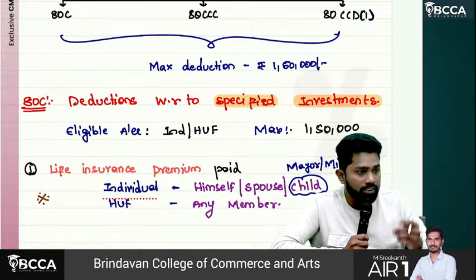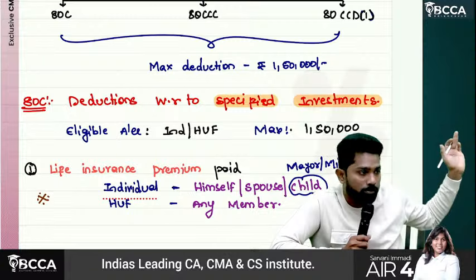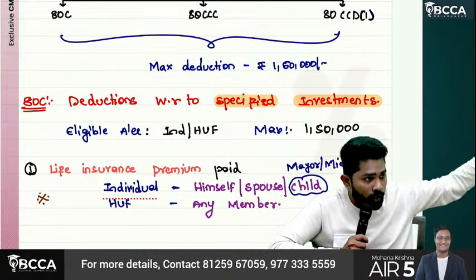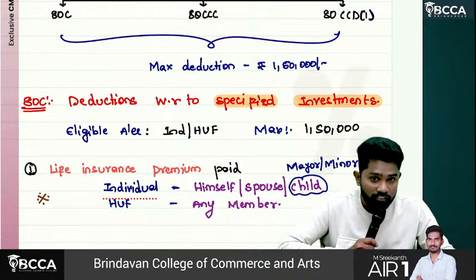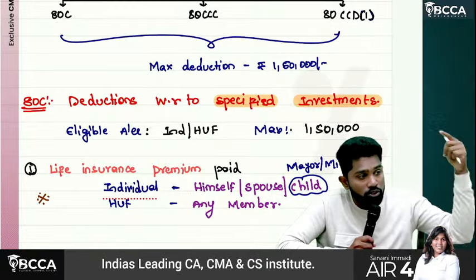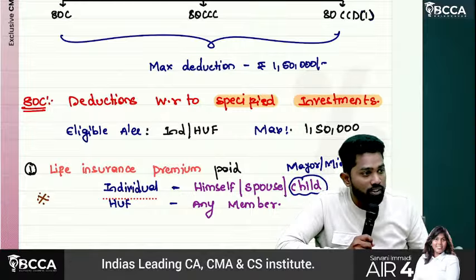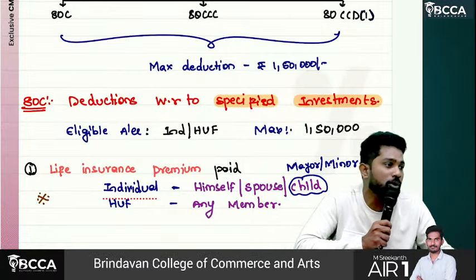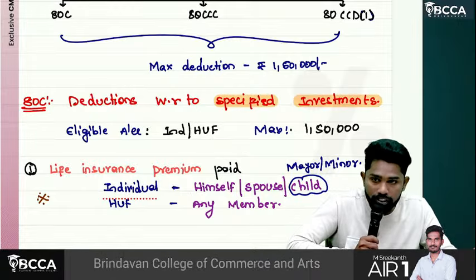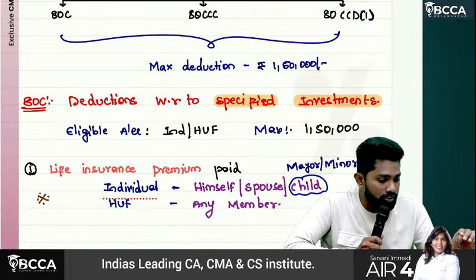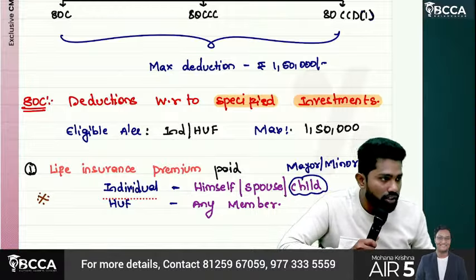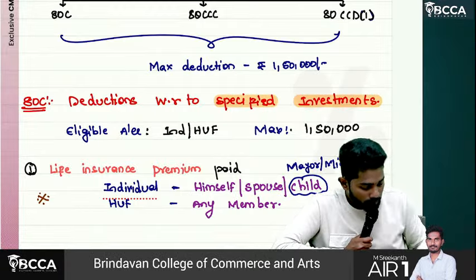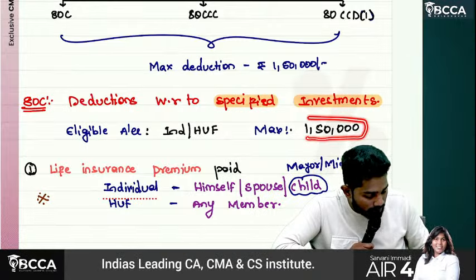Under 80C, they give a list of investments or payments you can make, but aggregately all of them together you can claim 1,50,000. Remember in the back of your mind, not only 80C, but 80C, CCC, CCD subsection 1, all three together you can claim how much? 1,50,000 only. For firms and companies, 80C deduction is not available. It is available only to whom? Individual and HUF. The maximum amount is 1,50,000.